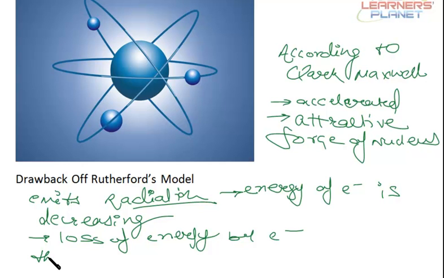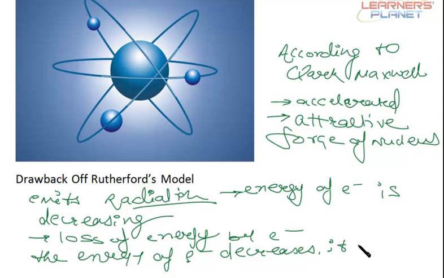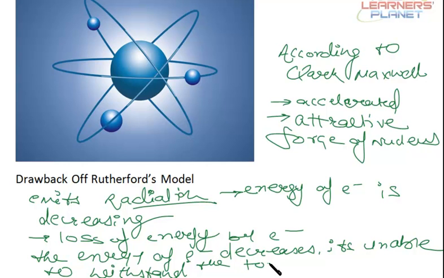So, as the energy of electron decreases, it becomes unable to withstand the attraction of nucleus. Now, as a result of which, what will happen? The electrons will fall into the nucleus.